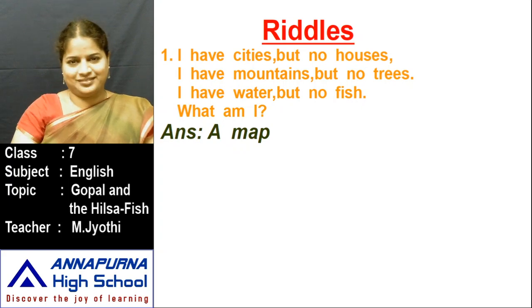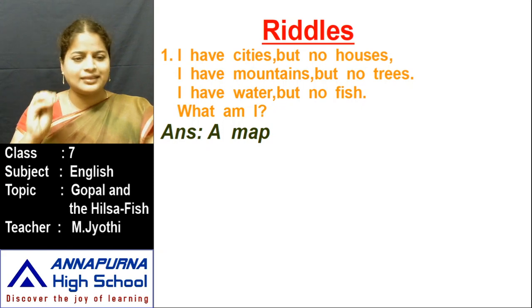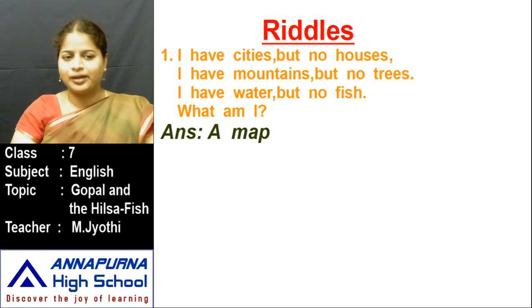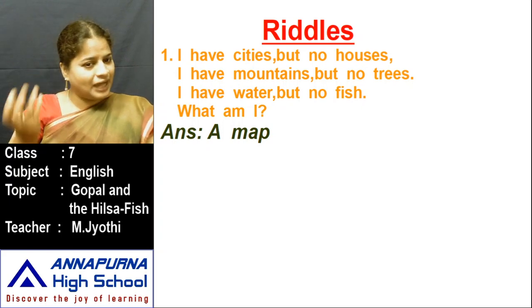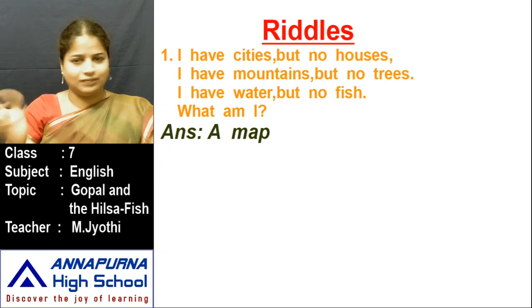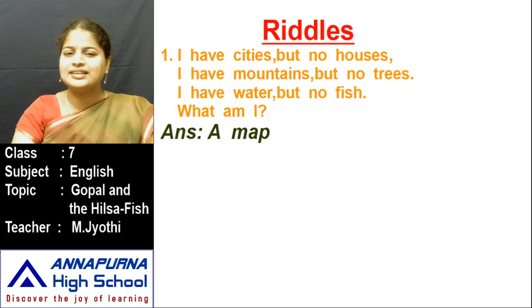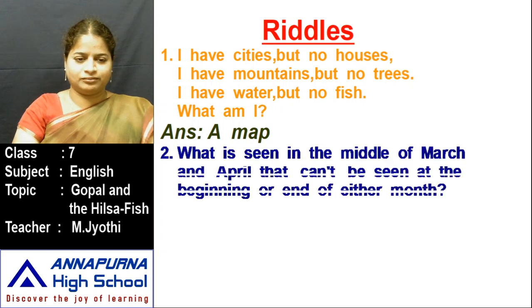A map. Yes, you can see many cities, many mountains, water, everything in this map. See, we have cities in the map but no houses. We have mountains but no trees. We have water in the map but no fish. So the answer is map. Then let us go to the next question.